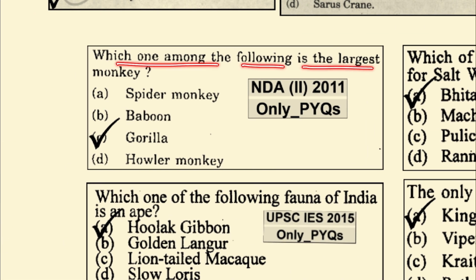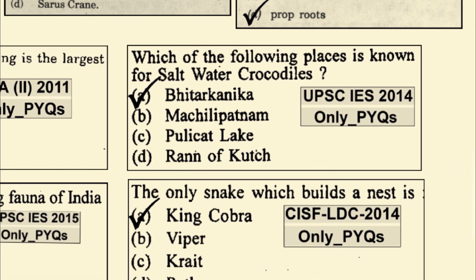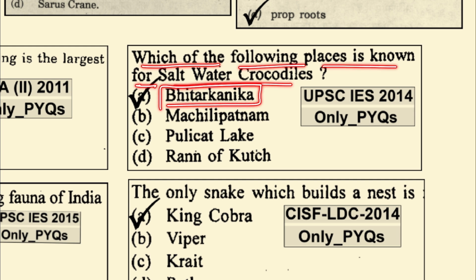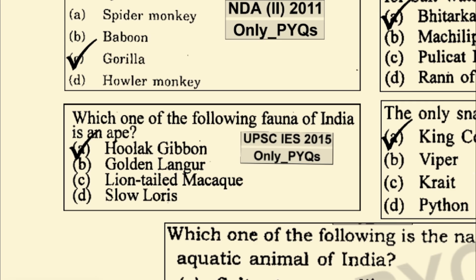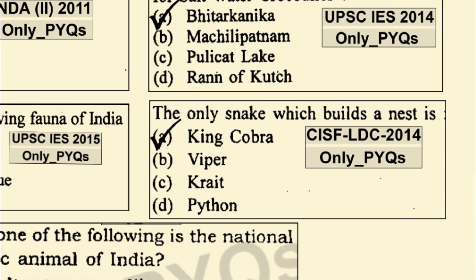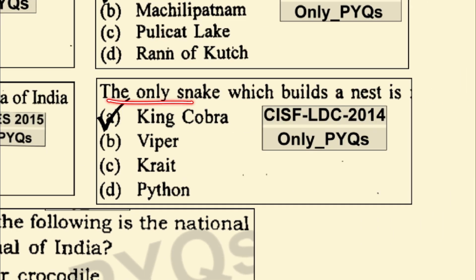Which among the following is the largest monkey? It is the gorilla which is the largest monkey. Which of the following places is known for saltwater crocodile? It is Bhitarkanika in Odisha which is known for its saltwater crocodile. Which one of the following fauna of India is an ape? It's the Hoolock gibbon which is the only ape of India. The only snake which builds a nest is the king cobra.